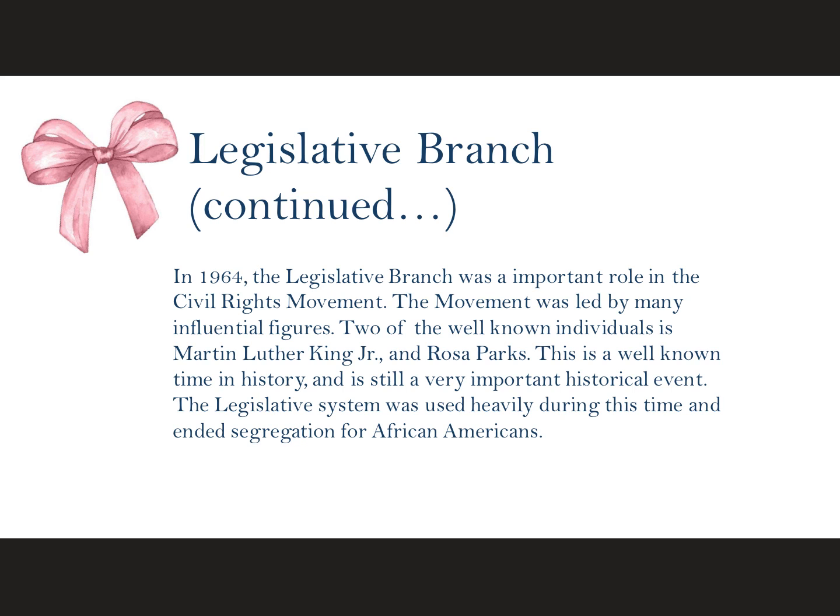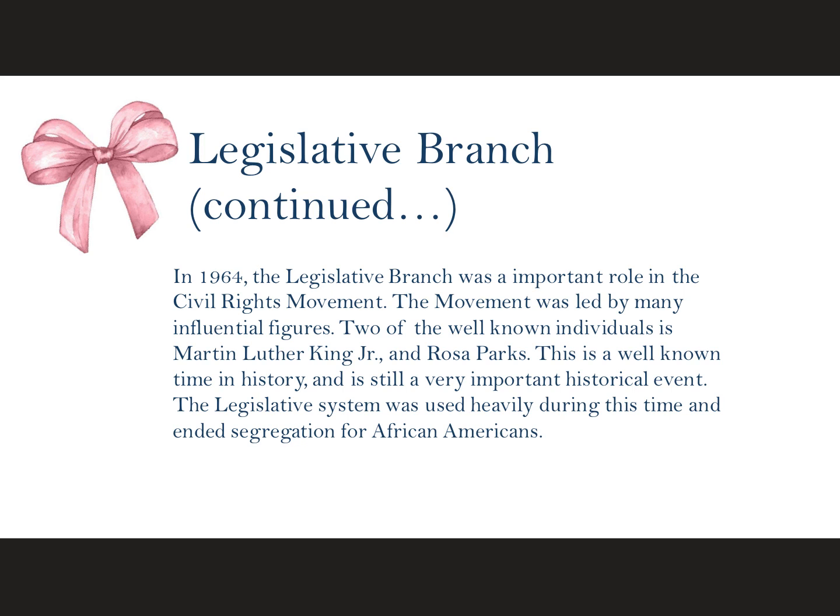The Civil Rights Movement ended Jim Crow laws that segregated the blacks and the whites, and the Civil Rights Movement also banned discrimination for African Americans, discrimination in education, in voting, and in public accommodations.